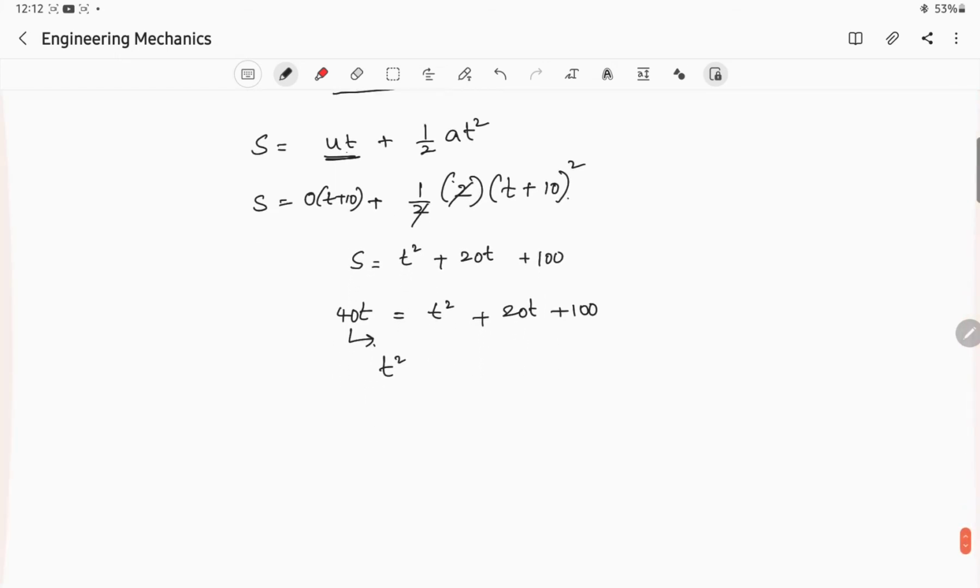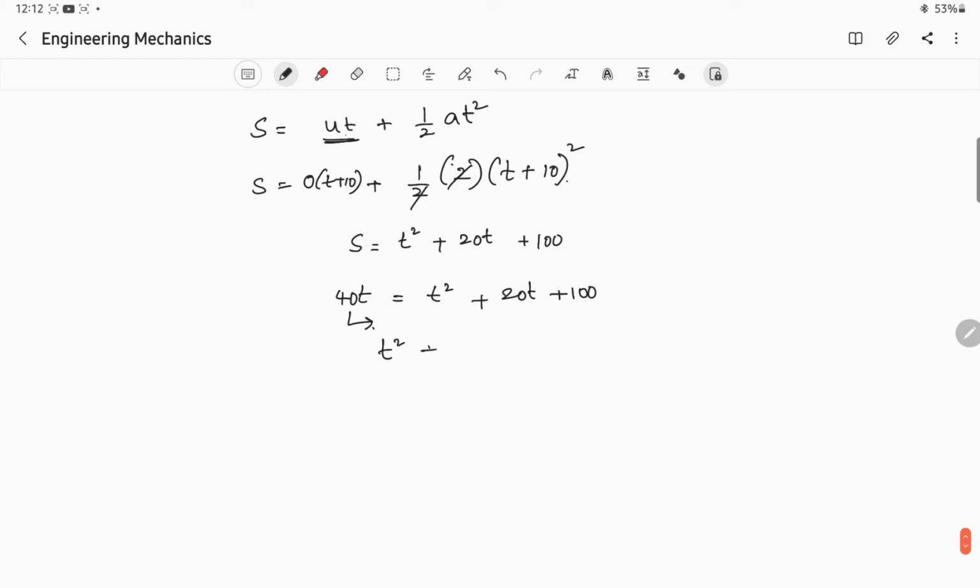You will get t square plus 20t minus 40t plus 100 equal to 0. So t square minus 20t plus 100 equals 0. If you solve this equation, you will get t is equal to 10 seconds.